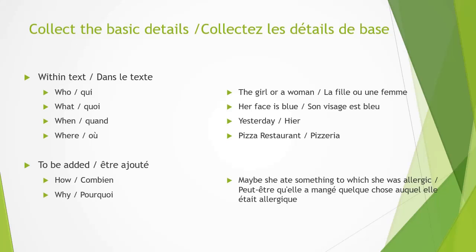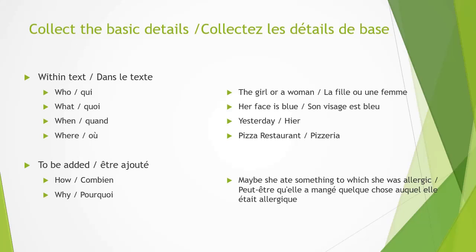The two important questions remaining are how and why, like how it happened or why it happened. Here you can just give some assumption. For example, we can assume that maybe there was something in the food to which she was particularly allergic, or there was some kind of food poisoning because of which her face became blue. This kind of information you have to just imagine and add. So from the basic details, collect some from the text itself, remember them and build on them, and any extra detail you can add from your side.